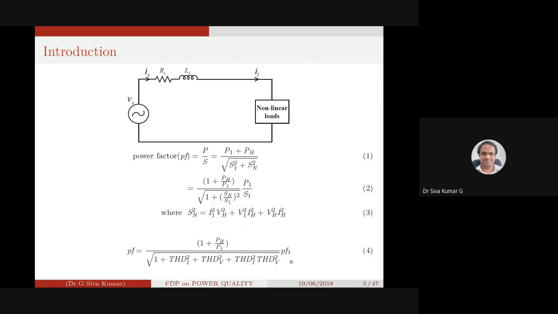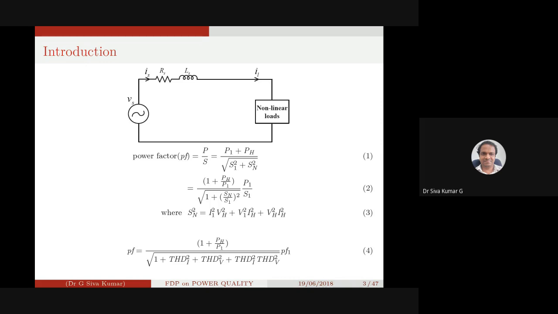When you see this equation, as we have seen in the earlier classes when you studied harmonics, when you have a high THD of current and THD of voltage in the denominator, the power factor will decrease. When the THD of current and THD of voltage are 0, then your power factor will be equivalent to PF1.